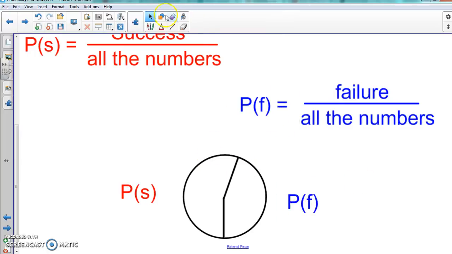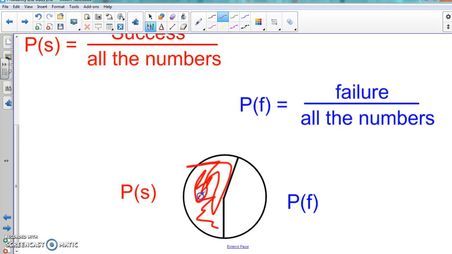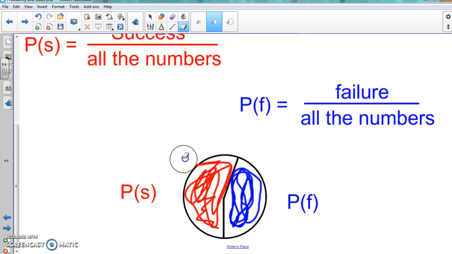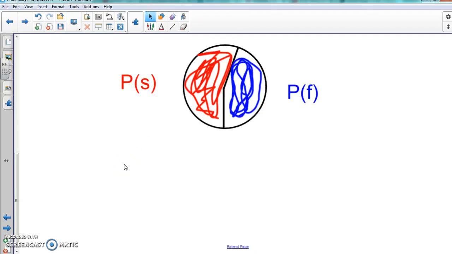Okay. Now, whatever the probability of success is, and in this case, on this pie chart, let's say it's over here on this side. It's your probability of success. Went outside the lines. Color inside the lines, people. So probability of success plus the probability of failure, which let's say is on this side, it equals what? How much does that equal? Probability of success plus probability of failure. It equals 1 whole. So whenever we're talking about our probability of success and probability of failure, we're talking about percents. So it should always equal 1 whole, or 100%.